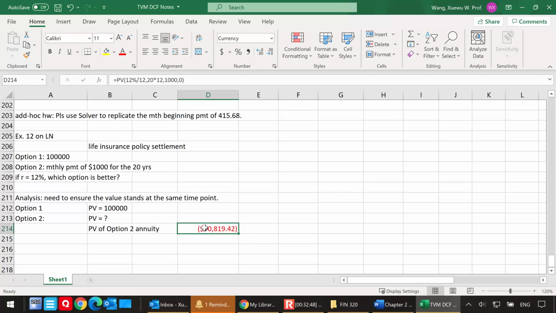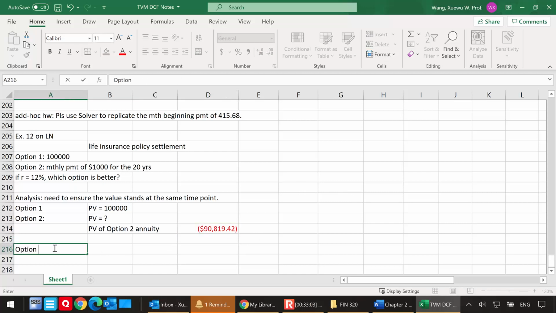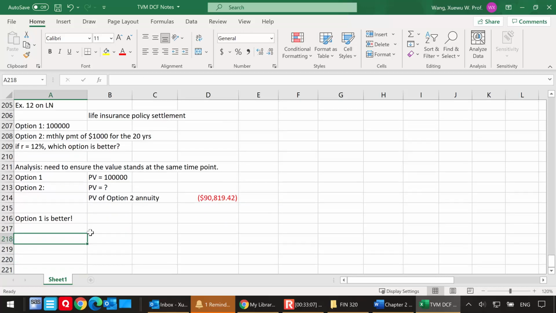And yes, this number is negative, saying if you want to get those cash flows in the future, you have to pay for those cash flows today. The price you should be paying is $90,819. So yes, option number one is better, because it has a higher present value. You are actually better off by just going with option number one. So this is very, very straightforward.